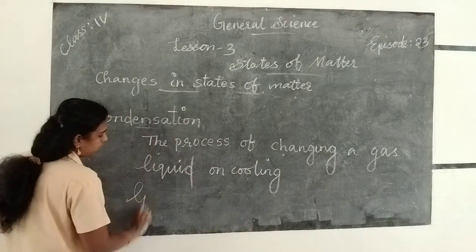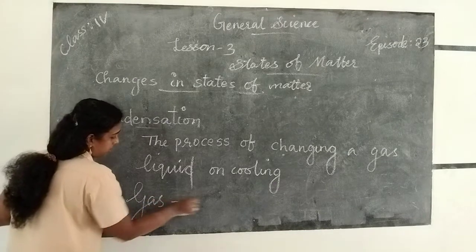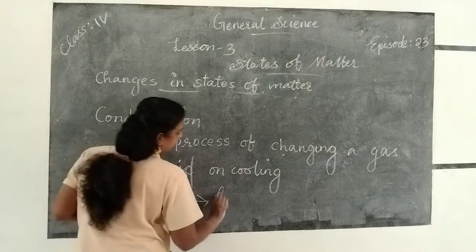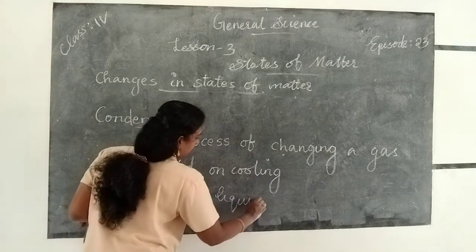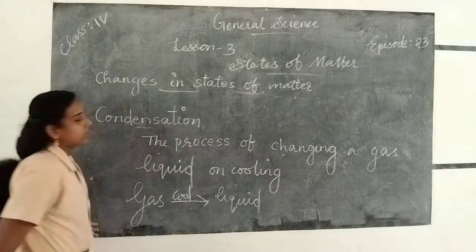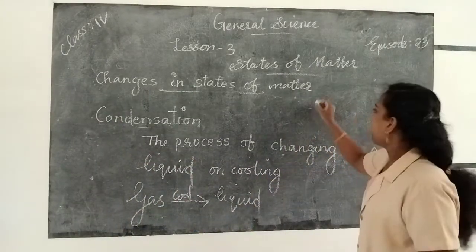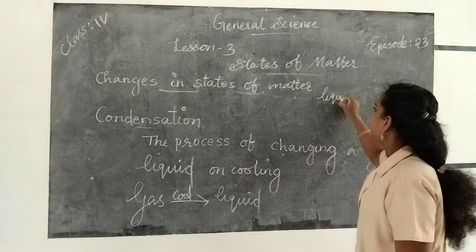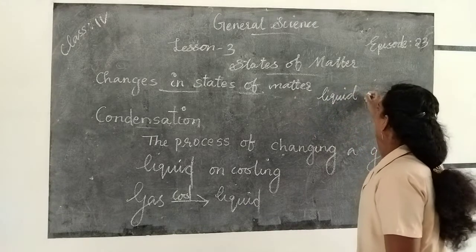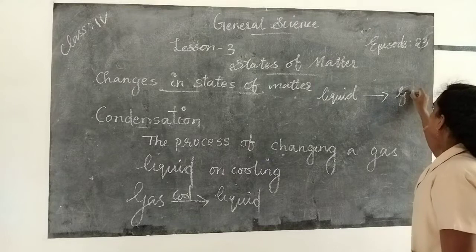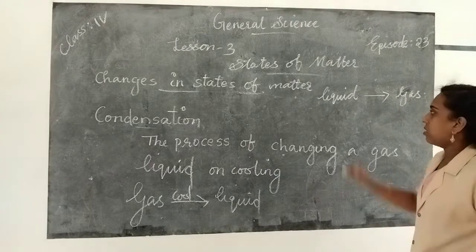If we cool gas, it changes into liquid and is called condensation. Okay, so if we heat liquid, it changes into gas and it is called evaporation.